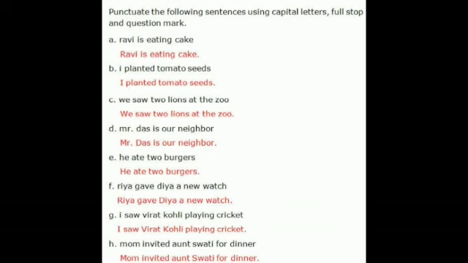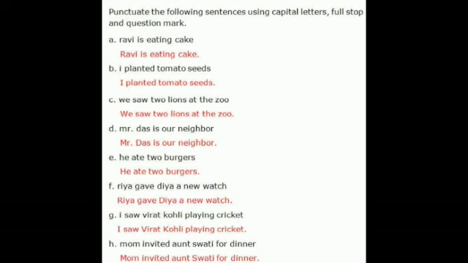Ravi is eating cake. Full stop. First, Ravi is capital. Then: I planted tomato seeds. We saw 2 lions at the zoo. Mr. Das is our neighbor. He ate 2 burgers.